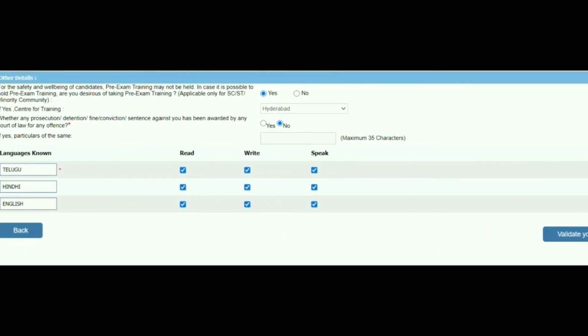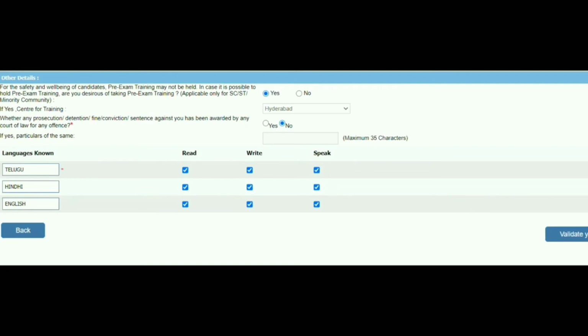As we already selected some state in our correspondence address, right? Correspondence address or present address. Based on the state, it will give you some options in the select box. I have selected this Hyderabad option. If you want to select any other options, you can select.